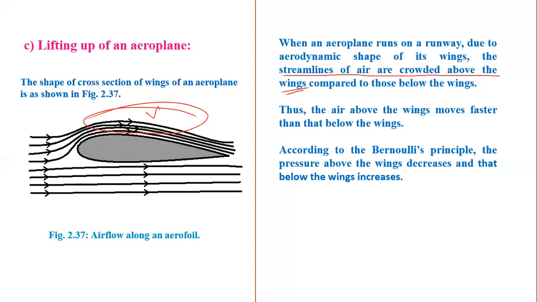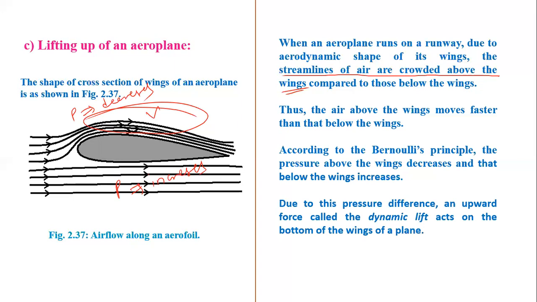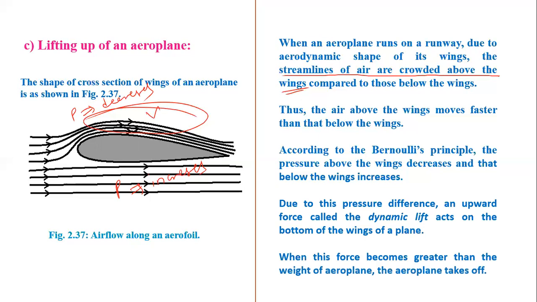Here pressure increases, and here pressure decreases. Due to this pressure difference, an upward force called dynamic lift acts on the bottom of the wing of the aeroplane. When this force becomes greater than the weight of the aeroplane, it takes off.